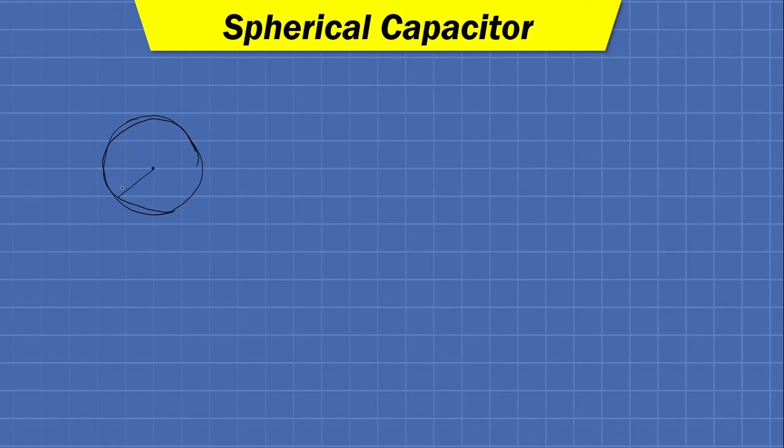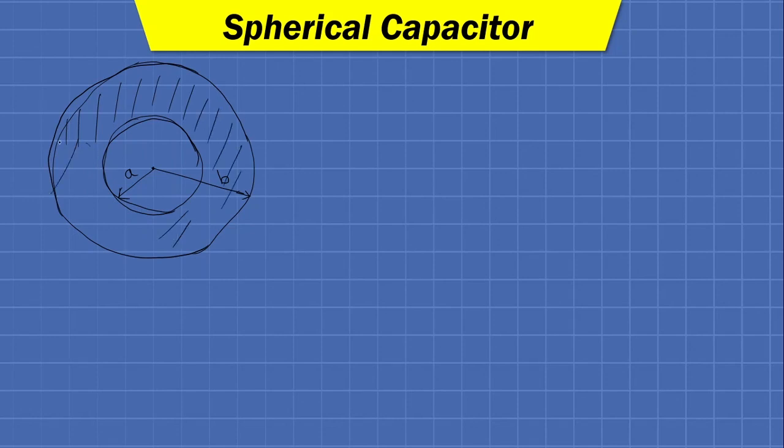The inner sphere has a radius a, and the outer sphere has a radius b, and inside the space between these two concentric spheres some dielectric material is filled. Fine. So what will be the capacitance of such a system?